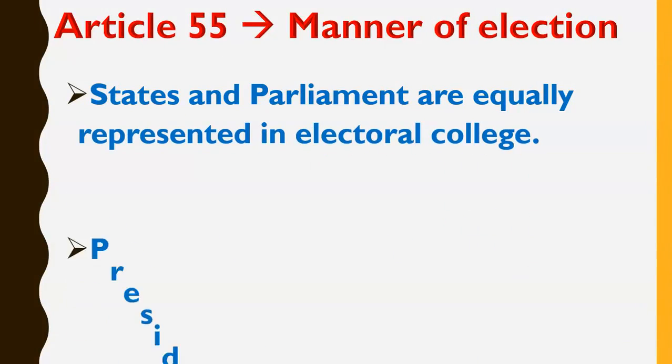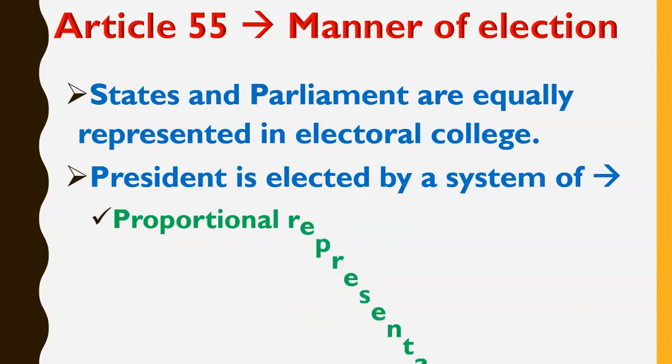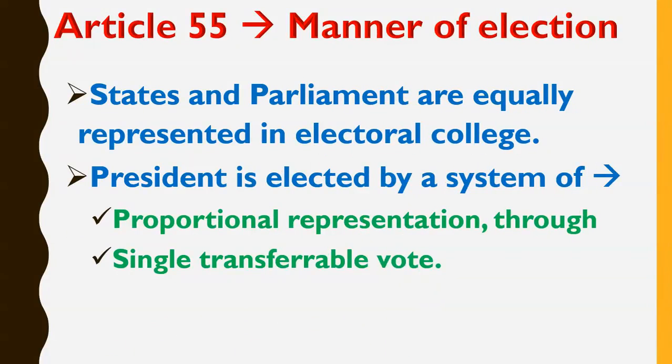So what does Article 55 say? Article 55 discusses the manner of the election of president, means how the president of India is actually elected. First of all, states and parliament are equally represented in the electoral college. Now what does it mean? It means that same importance is given to states as well as parliament. Same importance is given to states on one hand and parliament on the other hand in the elections of the president. Means states and parliament have equal weightage, equal vote value in the elections of the president.